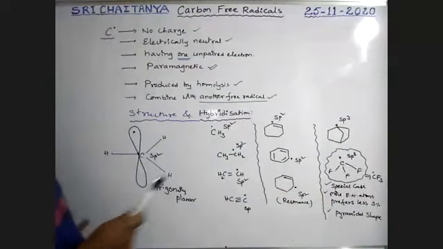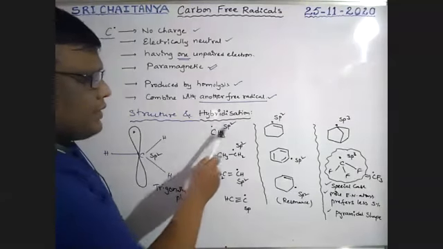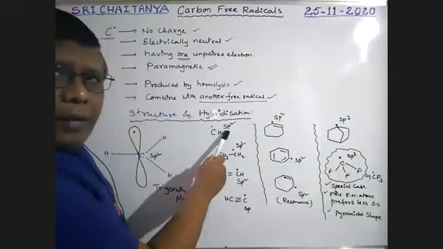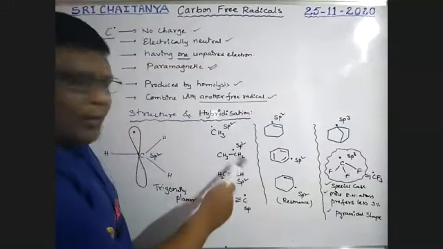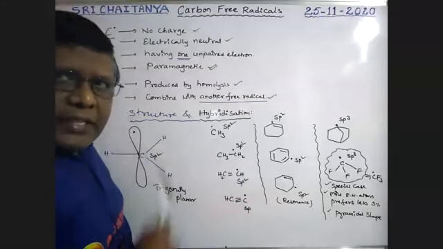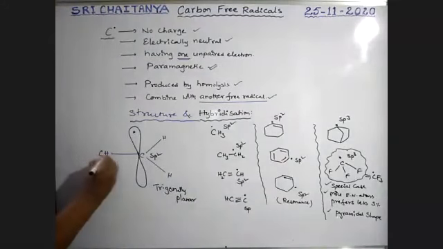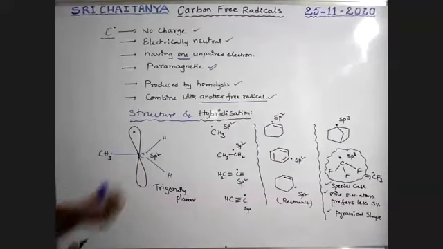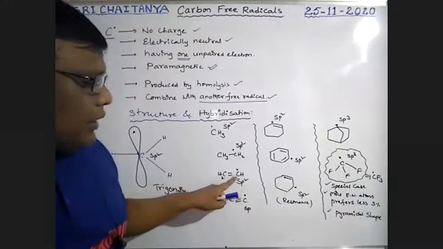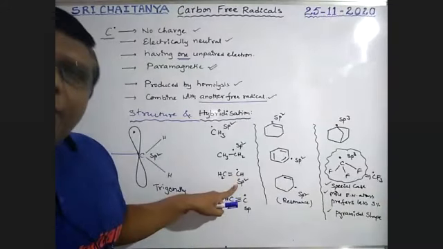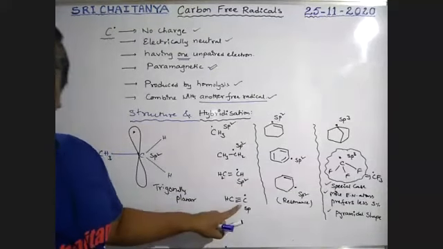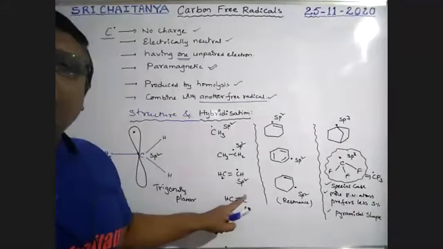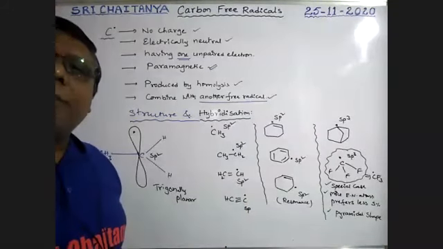Now see here. This carbon radical is in sp2 hybridization. Here also, a single bonded carbon is sp2 hybridized, just like this one, where the hydrogen is replaced with CH3. Next, a double bonded carbon radical is also in sp2 hybridization. A triple bonded carbon with an unpaired electron is in sp hybridization.